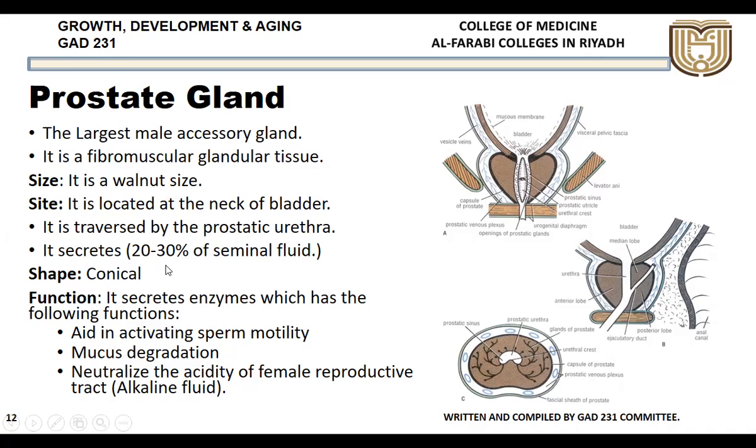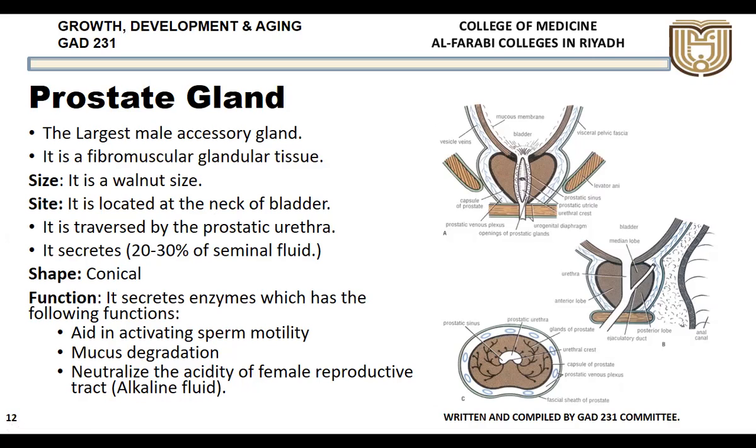It secretes 20 to 30% of the seminal fluid. So it is a small quantity of fluid. Even though this is the largest male accessory gland, it secretes only 20 to 30% of the seminal fluid. Its shape is conical or pyramidal, whatever you call it. It secretes enzymes which have the following functions. What are the functions of the prostatic secretion? One is it aids in activating sperm motility. These prostatic secretions are very important for the activation of sperm motility.